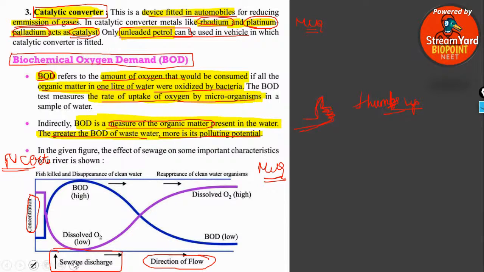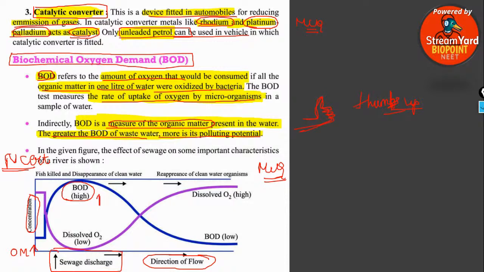At the point of discharge of sewage, the amount of organic matter is very high. Since the amount of organic matter is very high, the BOD level will be very high. Why?